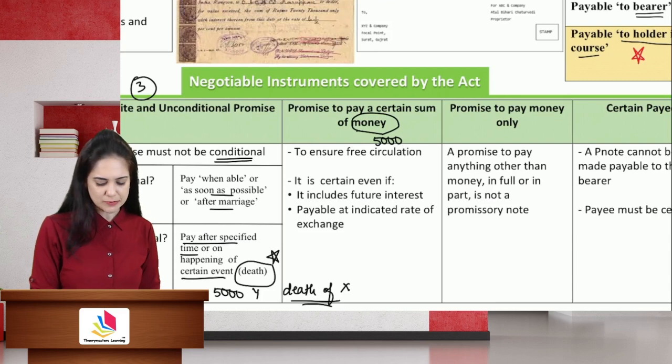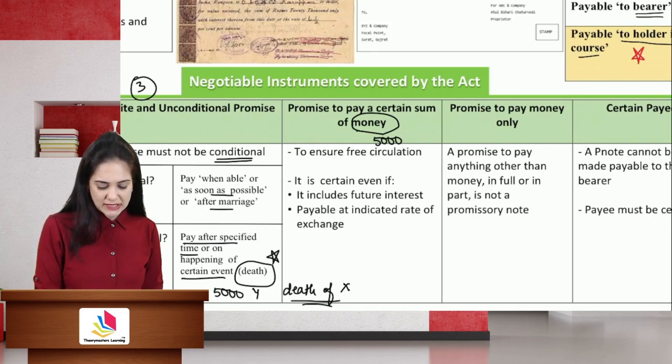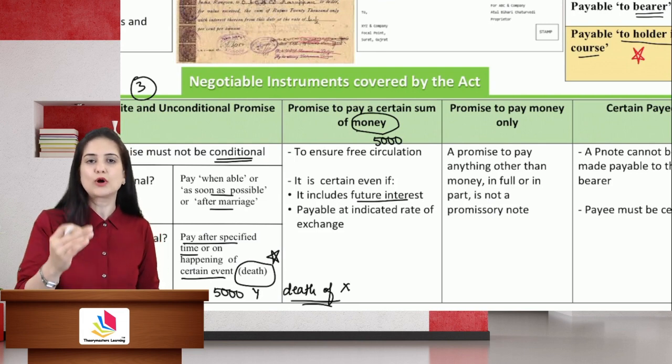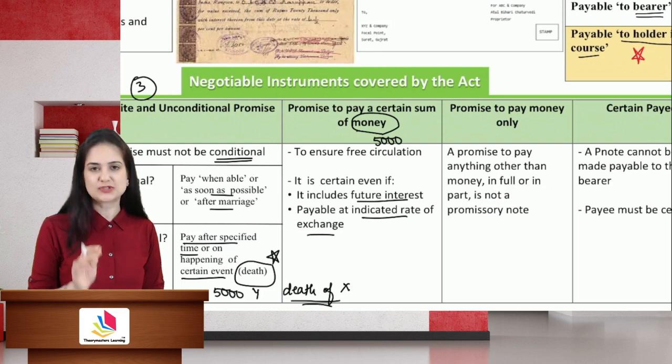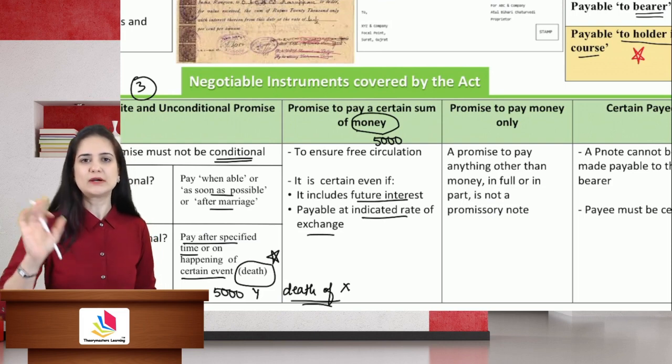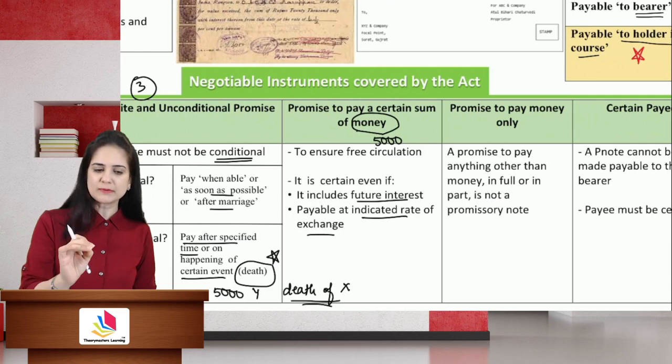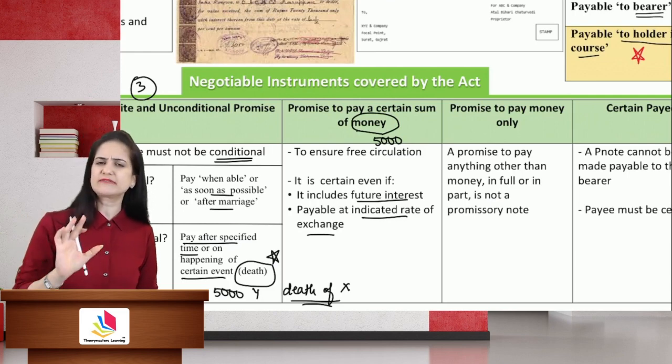An amount is certain even if it includes future interest. Like, I will pay you 5,000 along with 10% interest per annum. Or I will pay you at an exchange rate of 70 rupees per dollar. So that amount must be certain, the rate must be certain, then it is a valid promissory note.